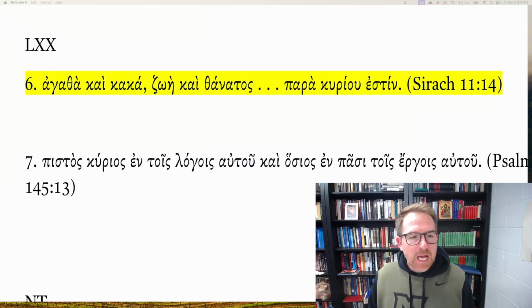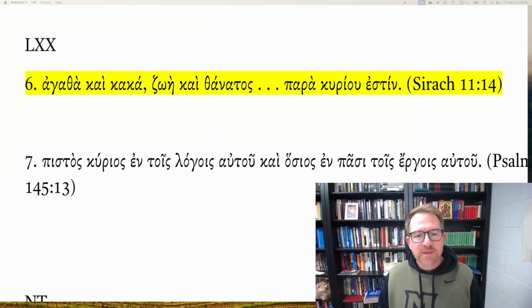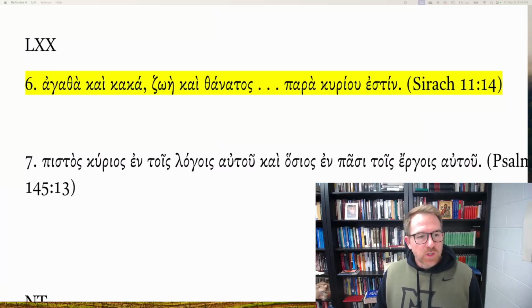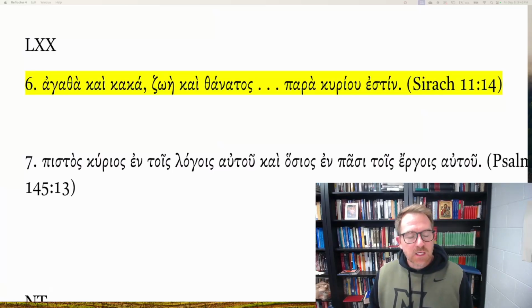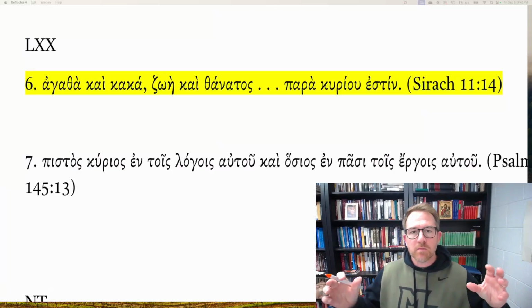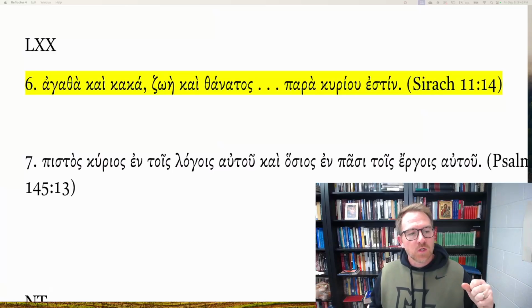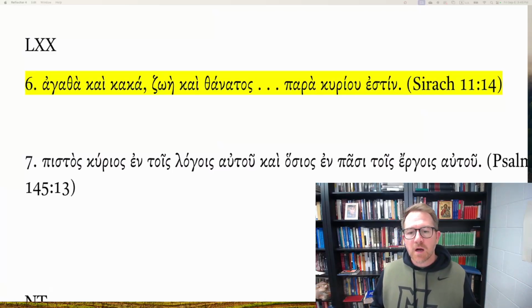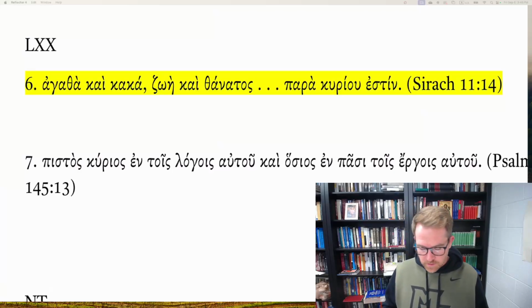Agatha kai kaka zoe kai thanatos para kuriu estin. Agatha, good, kai kaka, evil, good and evil, zoe kai thanatos, life and death. So you have these polarities, these opposites. Good and evil, life and death, estin para kuriu, are from the Lord.